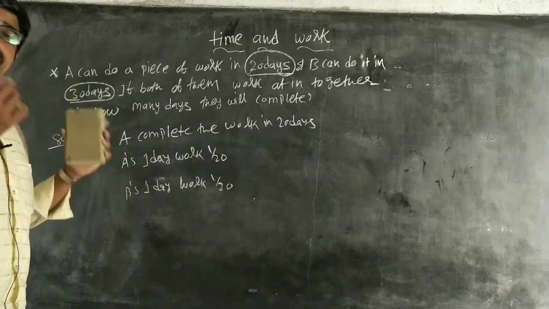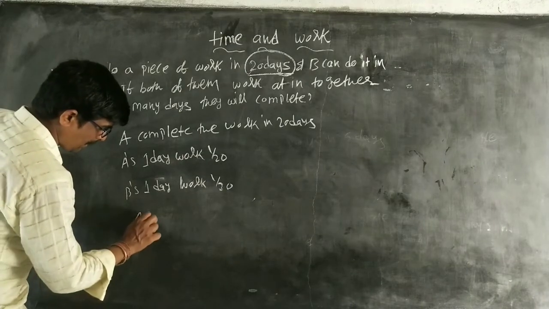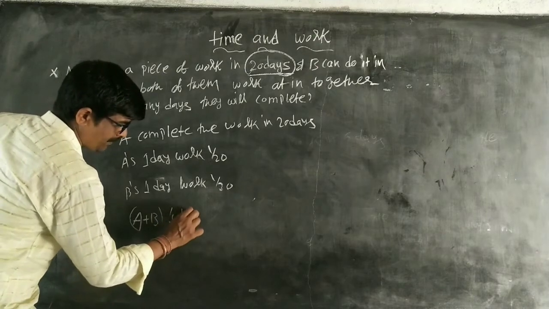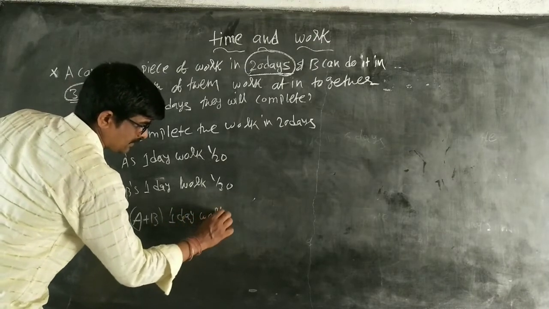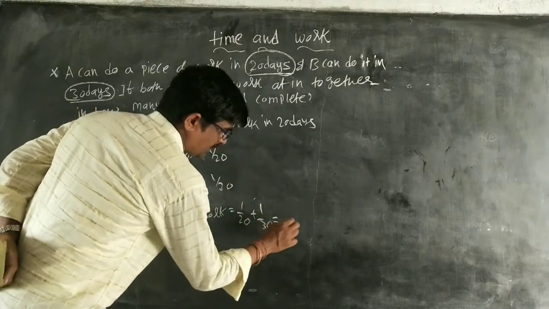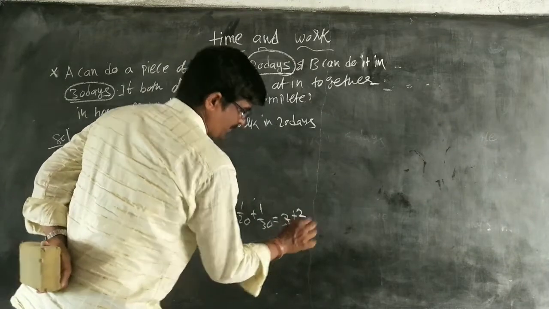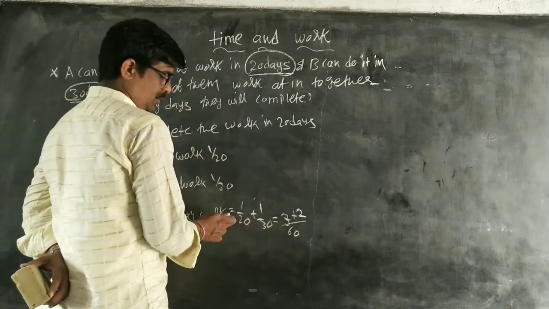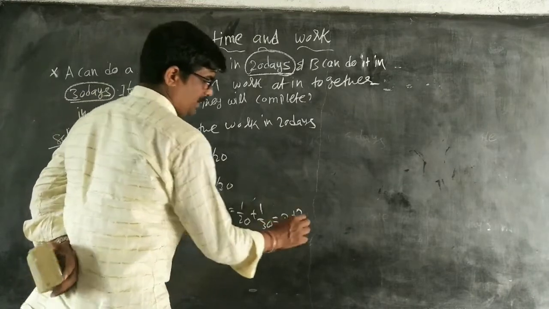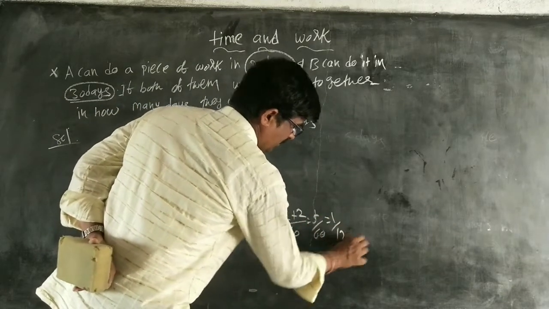What do we have to find? Combined A and B both 1 day work. So, A plus B 1 day work is equal to 1 by 20 plus 1 by 30. LCM is 60. 3 plus 2 is 5 by 60, that is equal to 1 by 12.